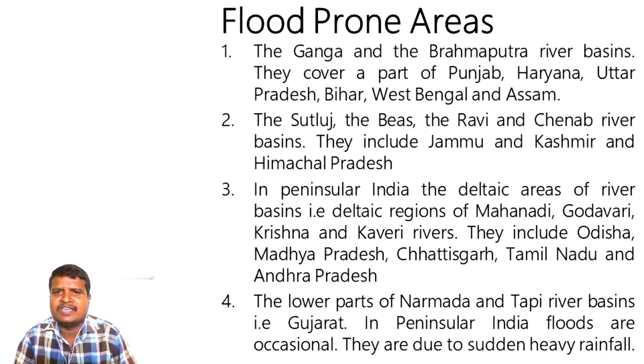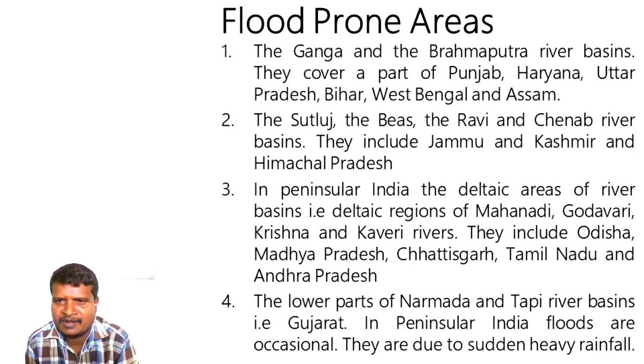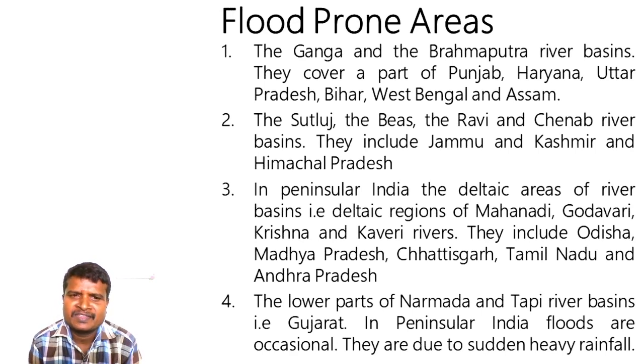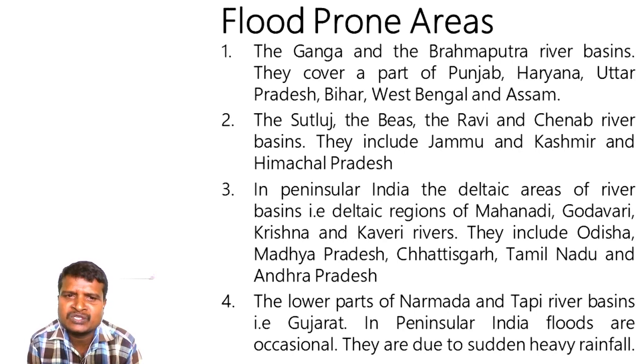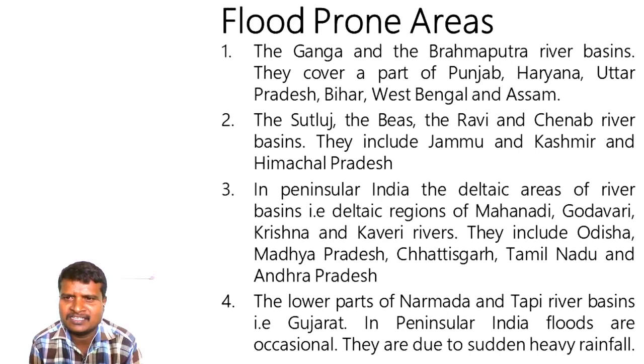In Karnataka also we experience floods due to the Krishna river. Dear friends, as I already mentioned, if you know the peninsular river system, east flowing rivers and west flowing rivers, here they have given east flowing river names. Mahanadi is an east flowing river, Godavari is east flowing, Krishna is east flowing and Kaveri is also an east flowing river.